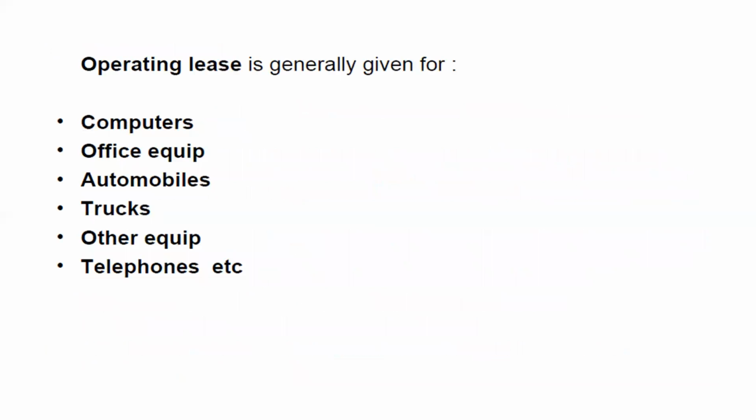Normally, an operating lease is for computers, office equipment, automobiles, trucks, and other equipment such as tools, which may be given on rental basis to people.